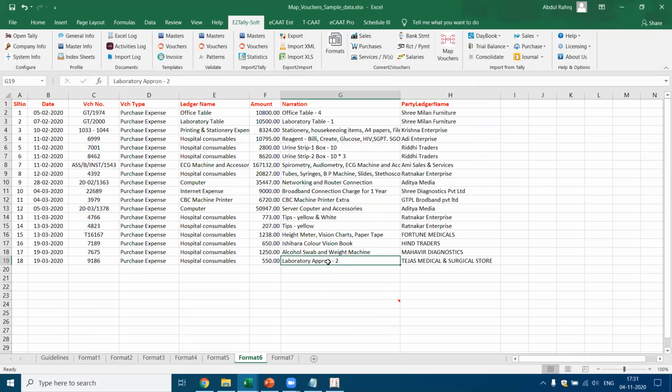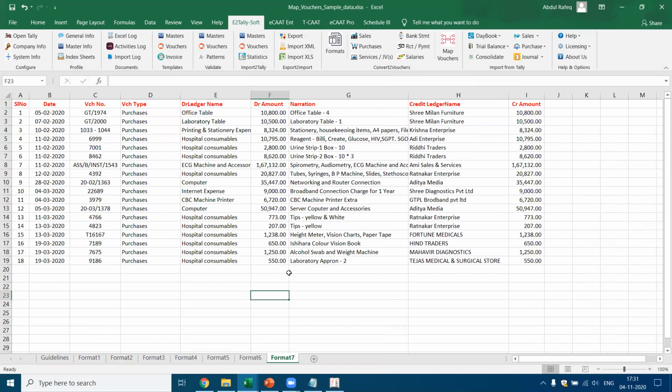Now, if I want to convert this, where I have a single debit and the debit and credit is available, we'll have to see which format can be selected. I'll come back to this later. Now here, if you see, I've got the debit amount and the credit amount. Let's go to this format and select this. Here, this should be simple.